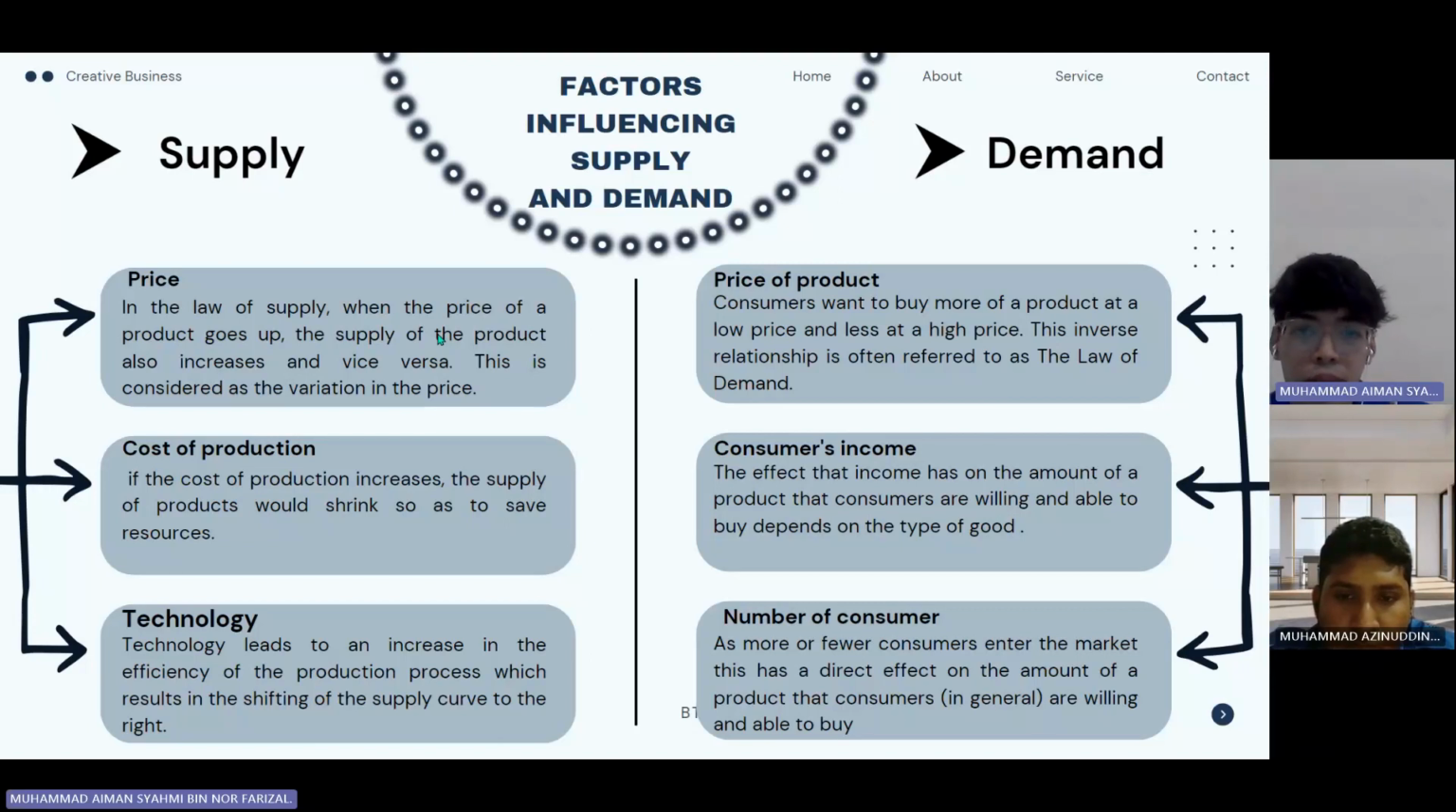That's for the consumer's income. The effect that income has on the amount of a product that consumers are willing and able to buy depends on the type of good. Lastly, for the number of consumers, as more or fewer consumers enter the market, this has a direct effect on the amount of the product that consumers are willing to buy. So this is about supply and demand.